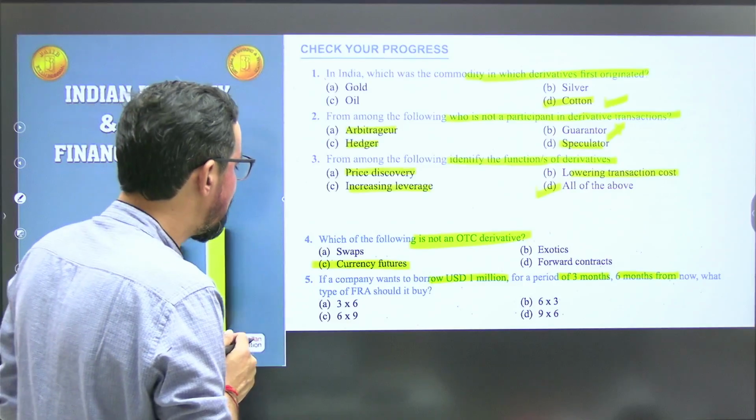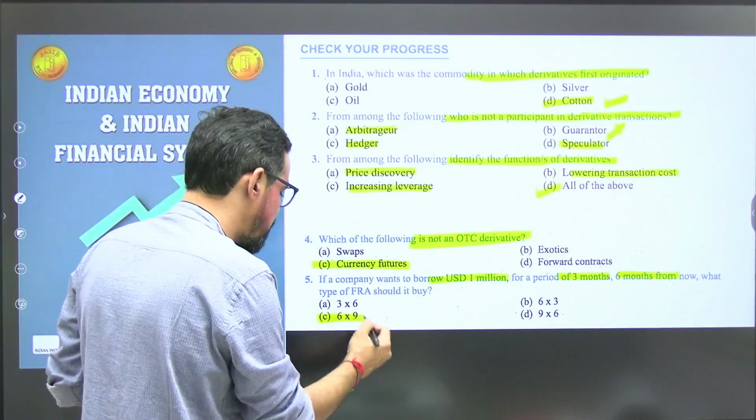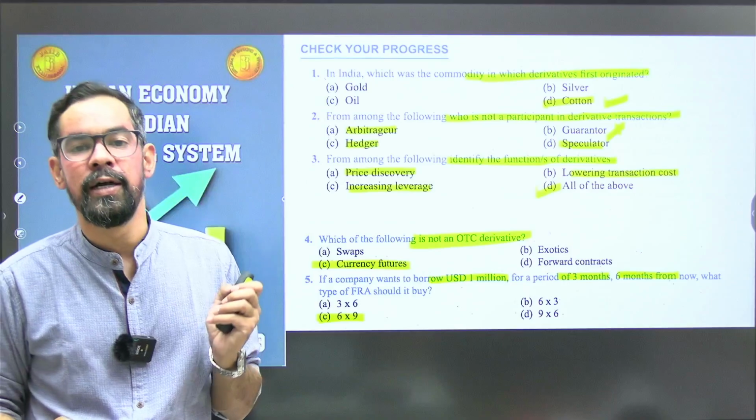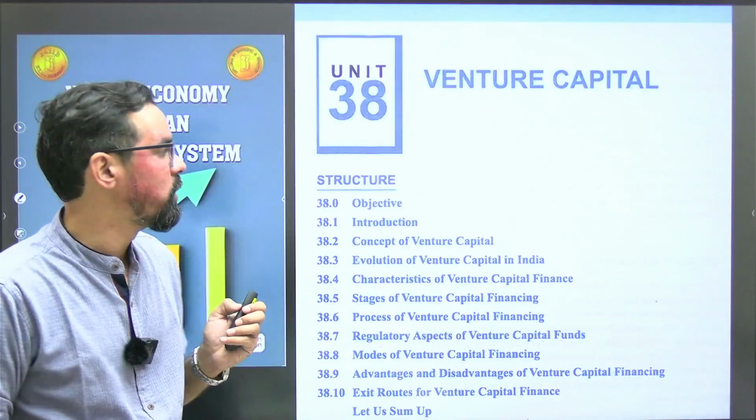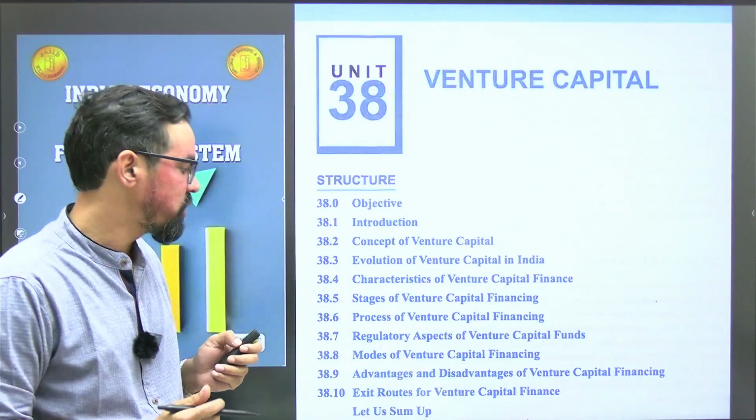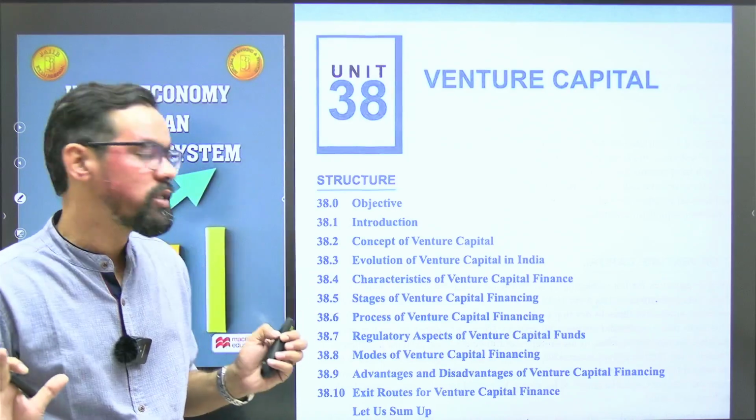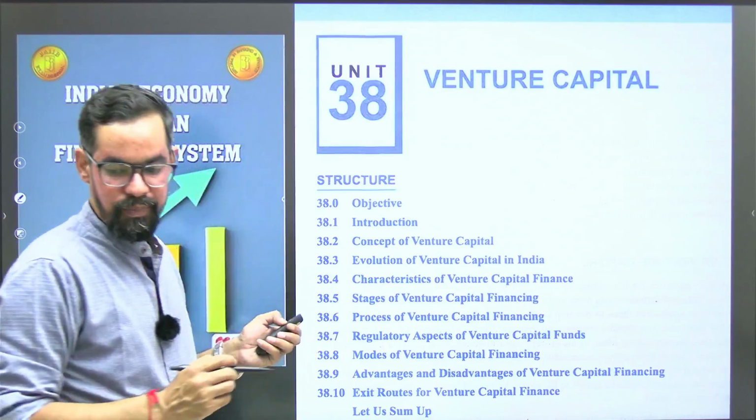So forward rate agreement, so 6 into 9. Yes, option C will be the correct answer for this particular one. Let's move to the next one. Venture capital. So the new trending type of business.